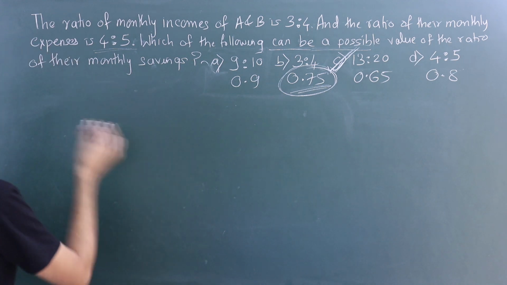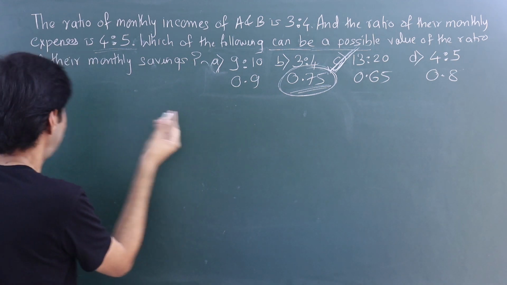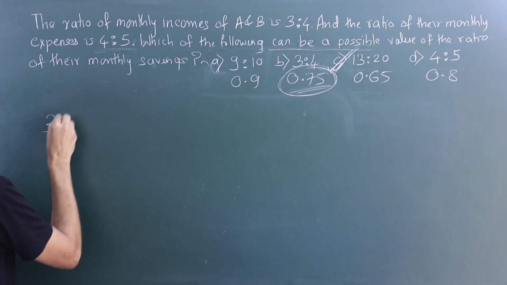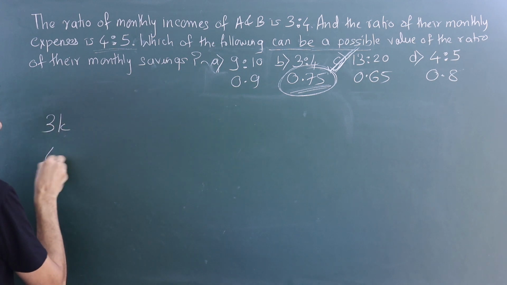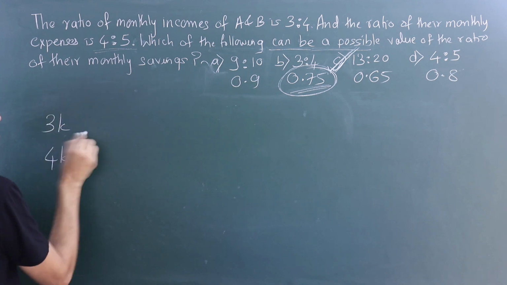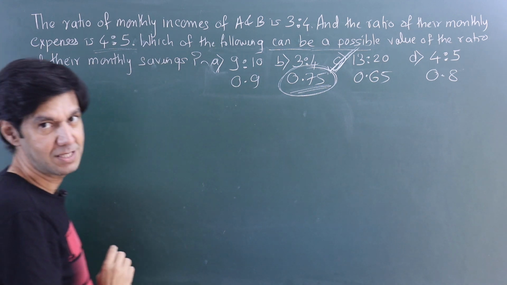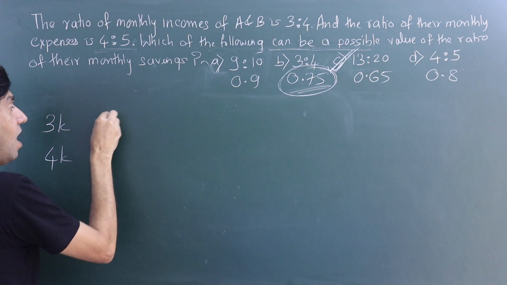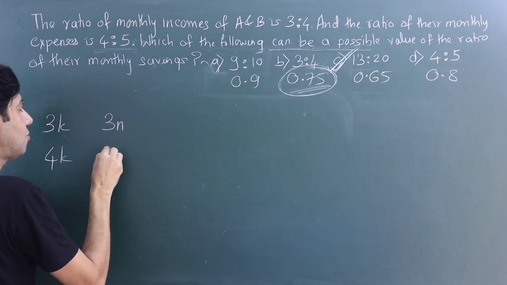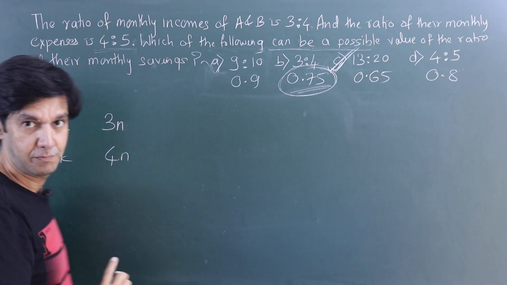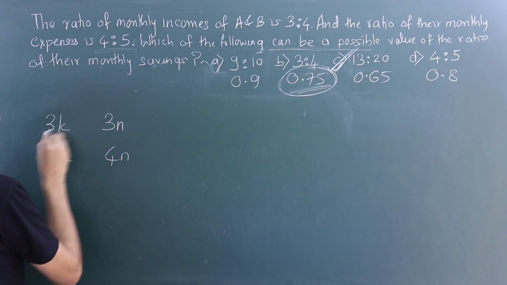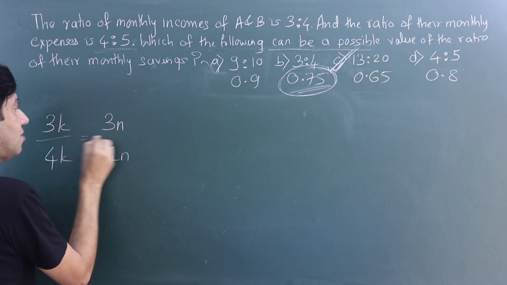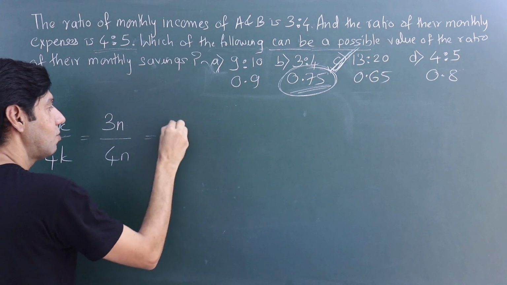So I'm pretty sure you know from law of equal ratios that if I have two quantities, let's say in the ratio 3:4, and I have another two quantities also in the ratio 3:4. Okay, now, do I know that this ratio is equal to this ratio is equal to 3/4?